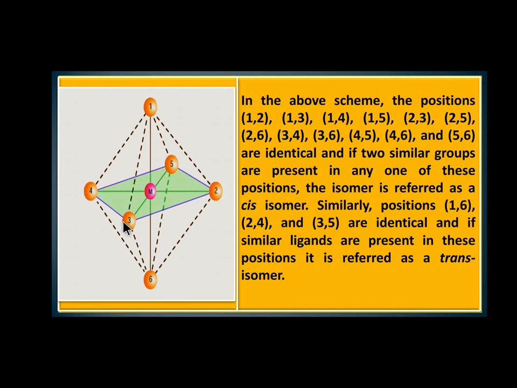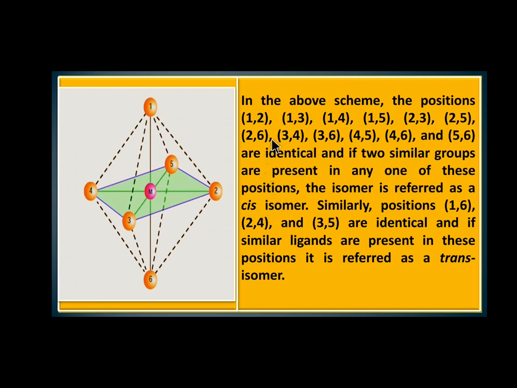And 4,5, it is also on the same side, so it is a cis isomer. And 4,6 is also on the same side, it is a cis isomer. And finally 5,6 is also on the same side, so it is a cis isomer. So if two similar groups are present in any one of these positions, this isomer is referred to as a cis isomer.